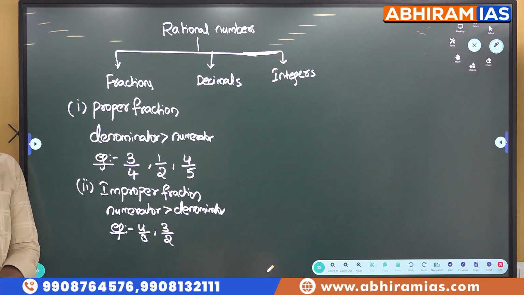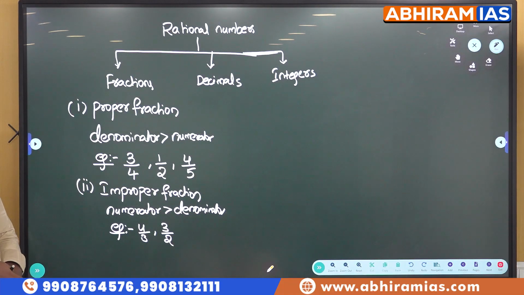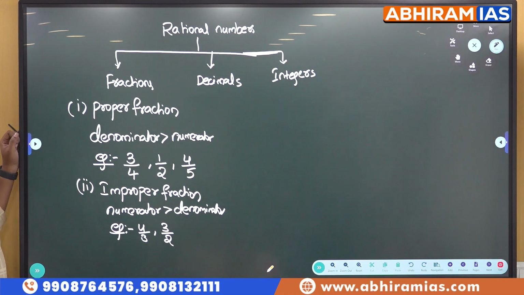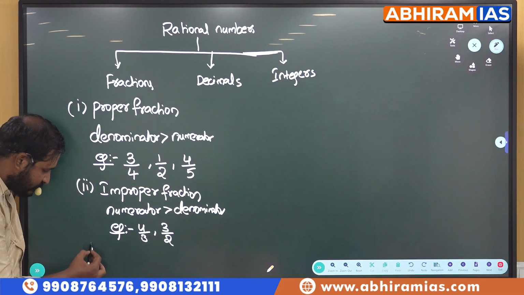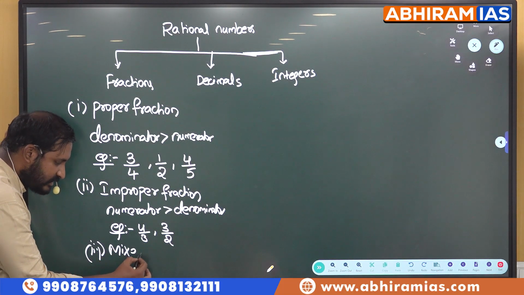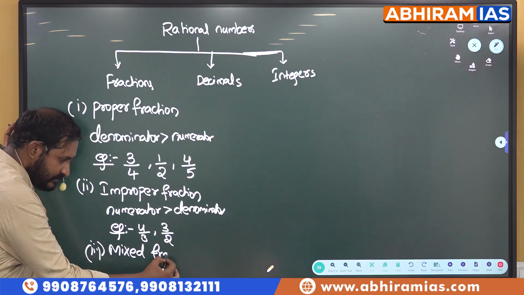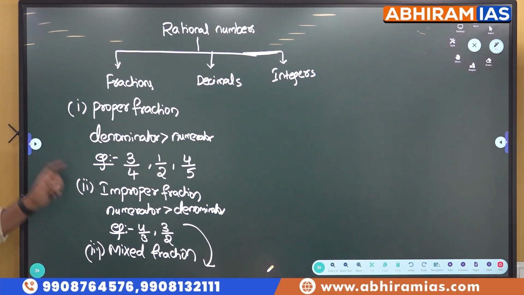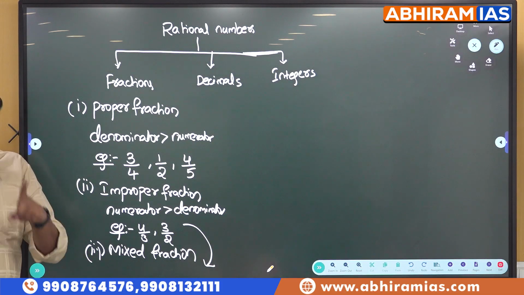Please write this down clearly and in a detailed manner. Okay. So if numerator is greater than denominator, then we call it an improper fraction. There is one more type. What is it? Mixed fraction. From where was this mixed fraction derived, students? From improper fraction. See, 4 by 3, and listen to one more thing.